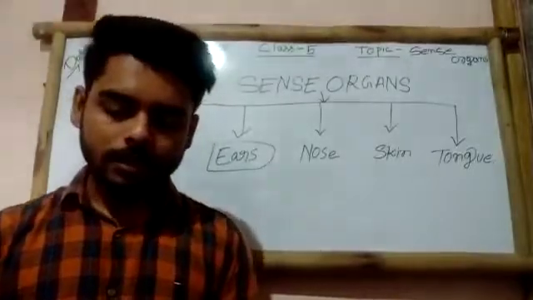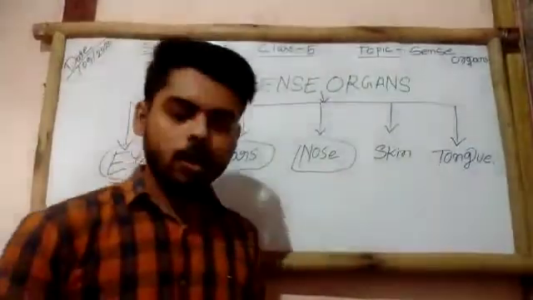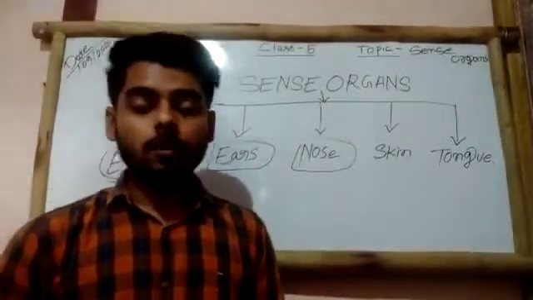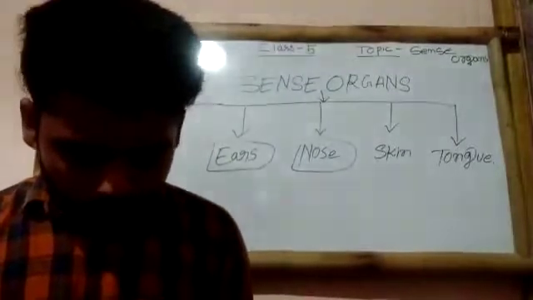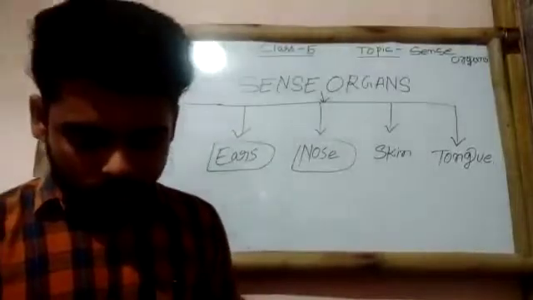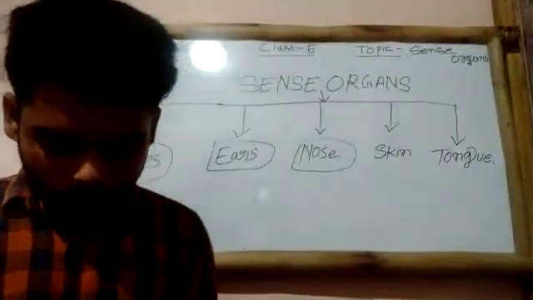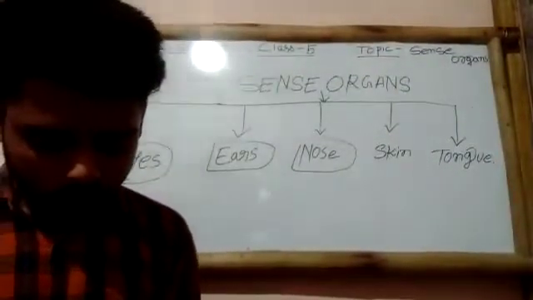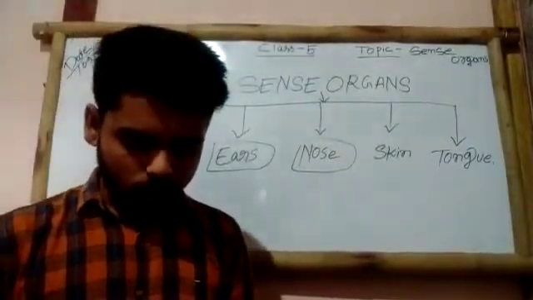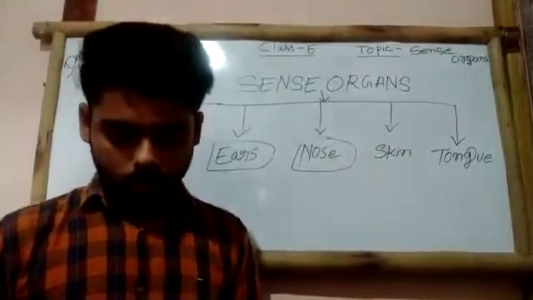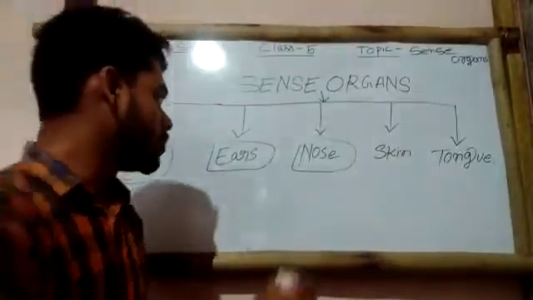Okay, so next is the nose. The nose is also an important sense organ. It helps us to smell something. The nose has a nasal cavity. It has sense hairs which produce nerve signals. Nerve signals travel to the brain and thus we are able to smell a particular smell. Okay, so this is the nose.